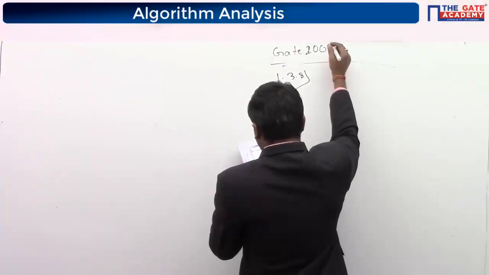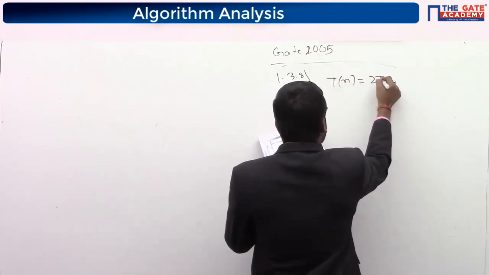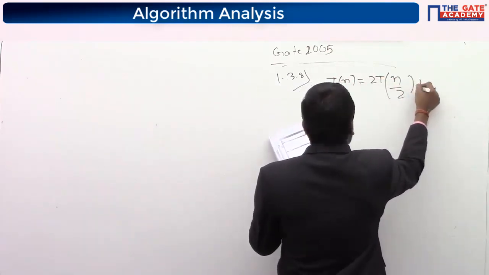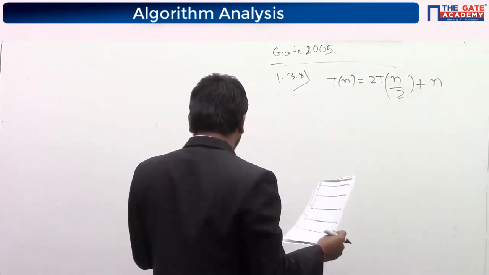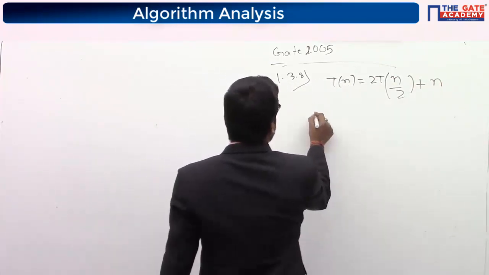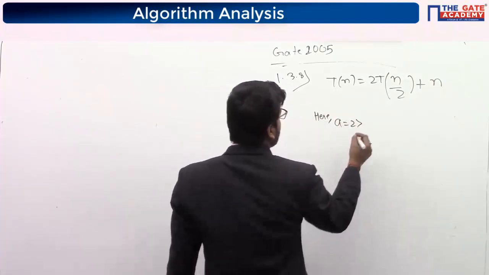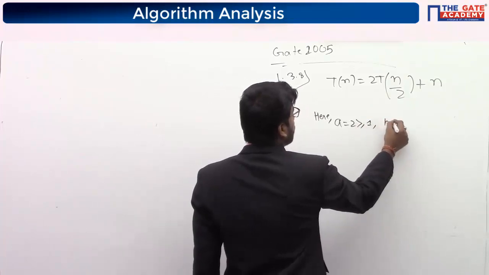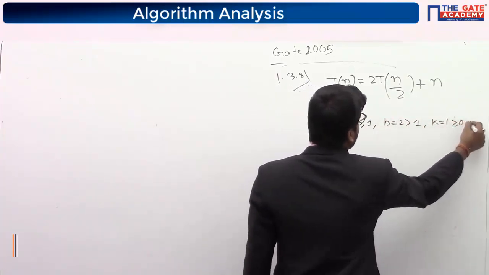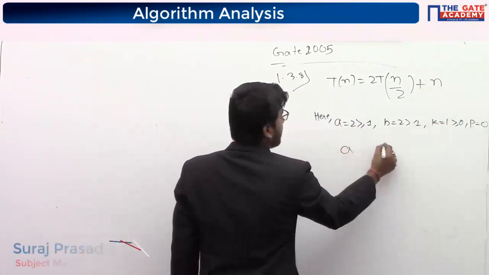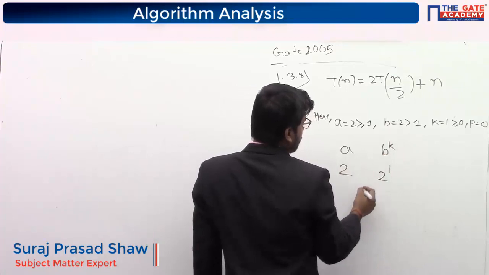It's 2005. T(n) is equal to 2T(n/2) plus n. Okay, so here you can apply master theorem. So here a equal to 2, which is greater than or equal to 1, b equal to 2 greater than 1, k equal to 1 greater than or equal to 0, p is equal to 0. Now compare a and b to the power k. A is 2, b is 2, k is 1, so it is equal.